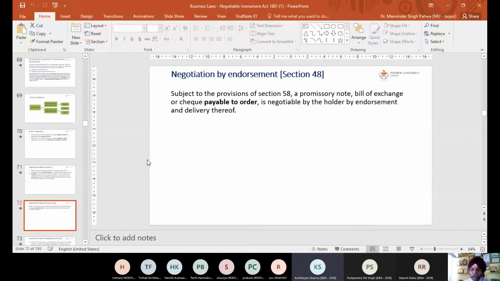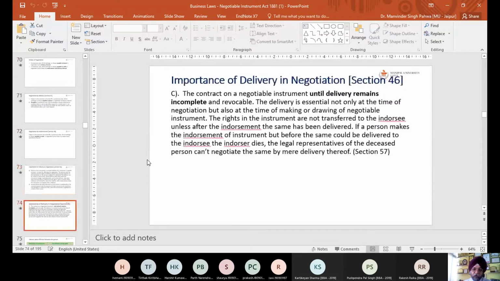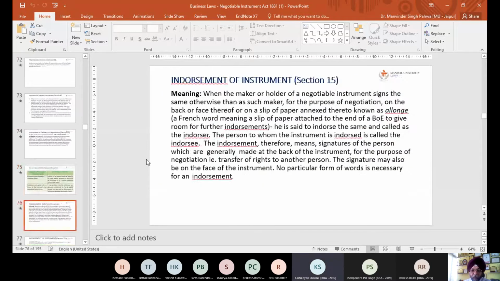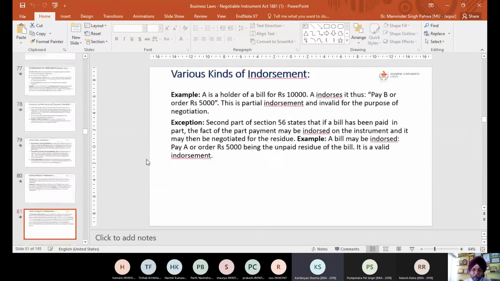There may be some problem in pronunciation. Dishonor, right? Yes sir. Okay. So what is dishonor of the instrument?